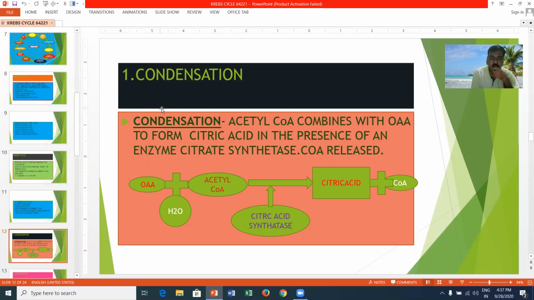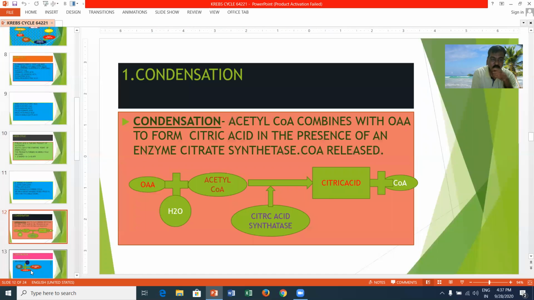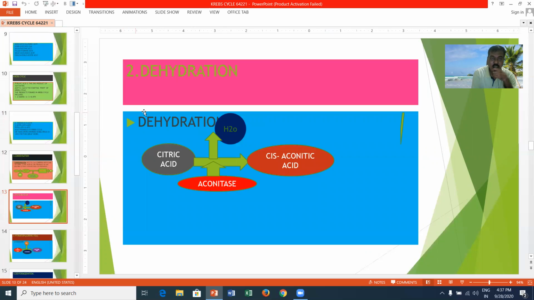The first and foremost step is condensation. Acetyl-CoA combines with oxaloacetic acid to form citric acid in the presence of the enzyme citrate synthetase. CoA is released. That is, the coenzyme is released. This is called condensation.